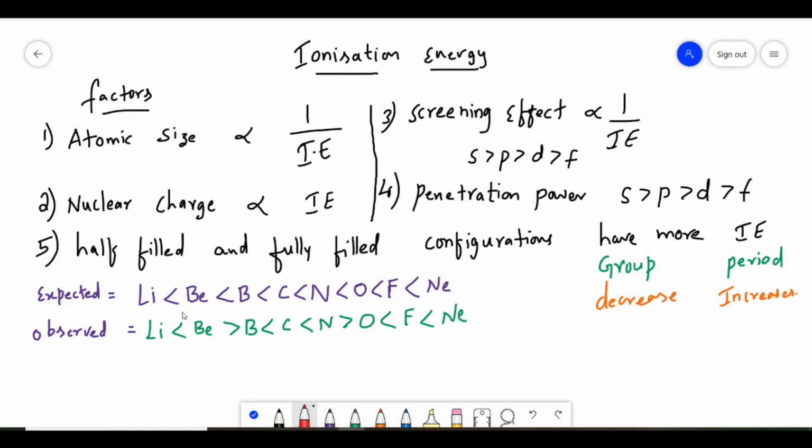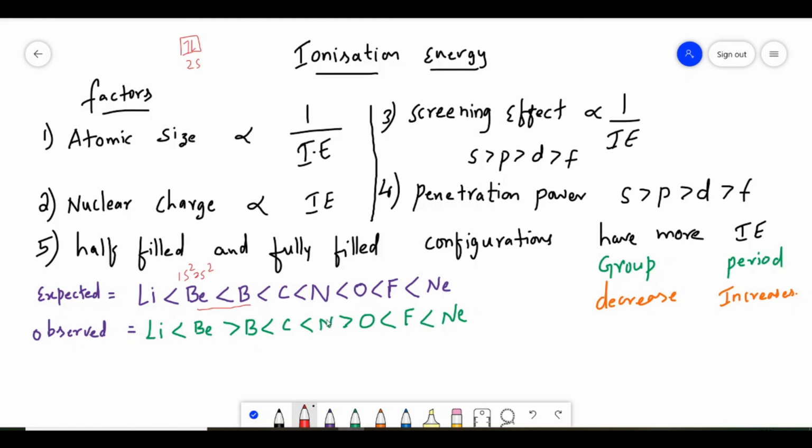What is the reason here? If you take the configuration of beryllium, beryllium has 4 electrons. So its configuration is 1s2 2s2. In the s orbital, these are the two electrons, so the 2s orbital is completely filled. Completely filled means fully filled, so it is more stable. That is why beryllium ionization energy is more than boron. So remember this trend between beryllium and boron.